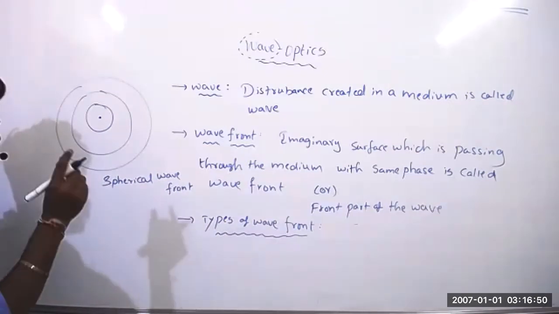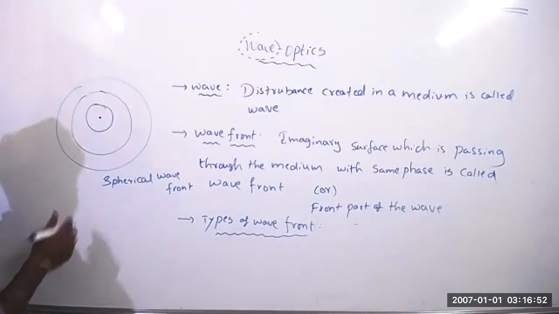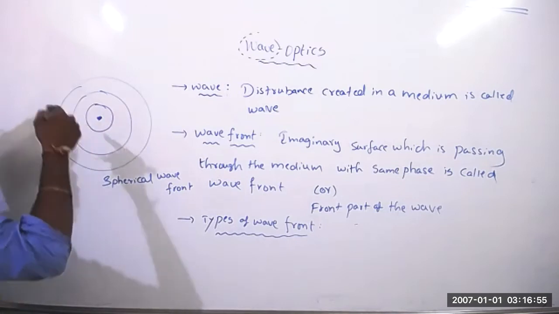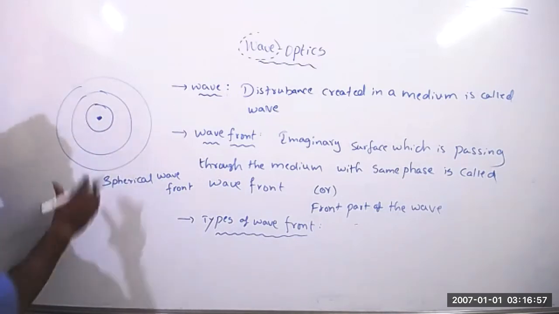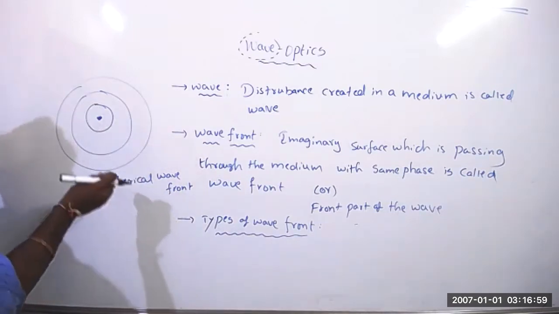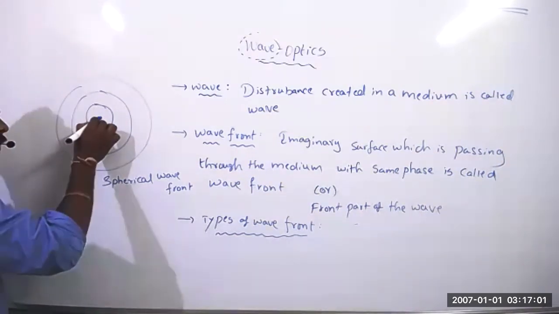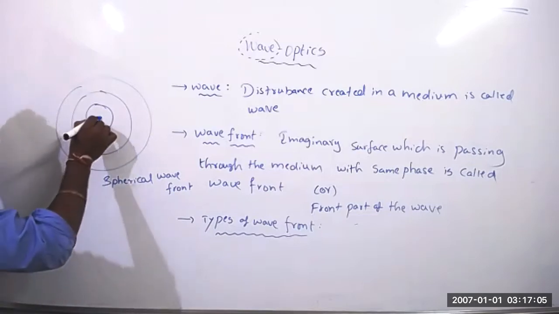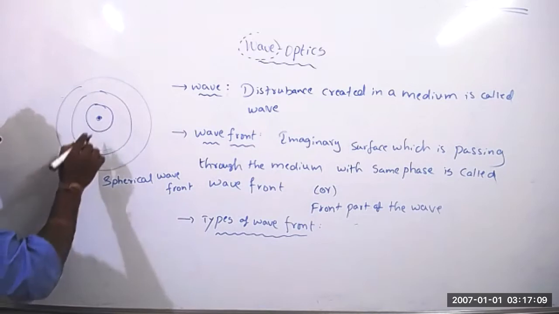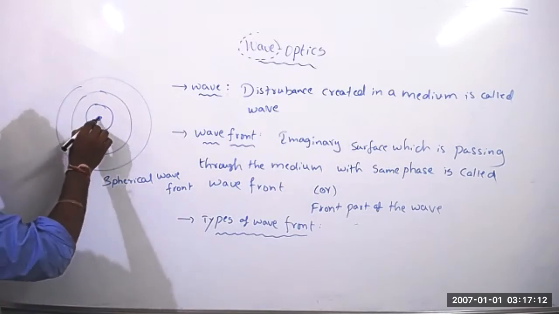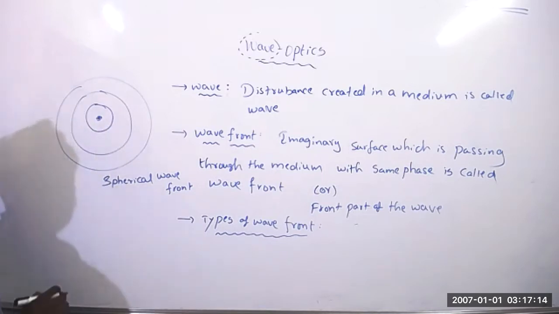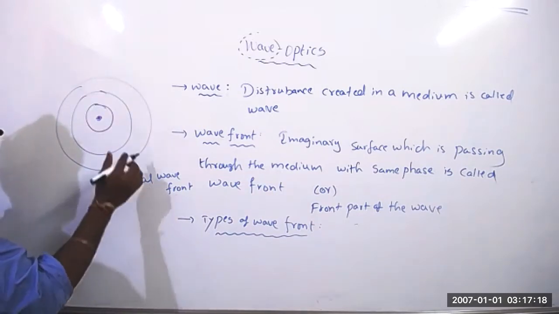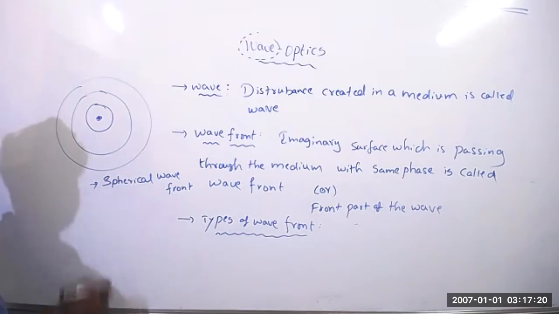Means if the source is a point. Who is the source? This stone is the source. Because when the water is at rest and you throw a stone, this is the cause that develops these waves. Now the stone is looking like a point. So if the source is a point, then whatever waves you get, those wavefronts are spherical wavefronts. Clear?